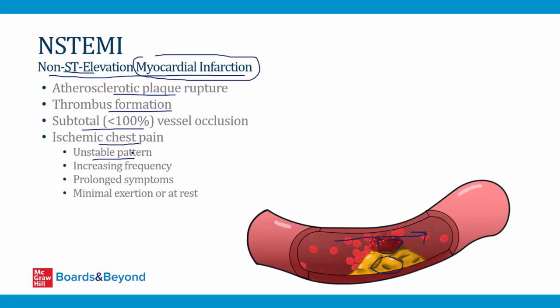So the patient may have had chest pain in the past, but when they develop an NSTEMI, they'll report that the chest pain is occurring more frequently, that the symptoms last longer, and the symptoms can be present with minimal exertion or even sometimes at rest. Patients who are having NSTEMIs can have rest chest pain, and that definitely makes it very different from stable angina, which I talk about in another video.